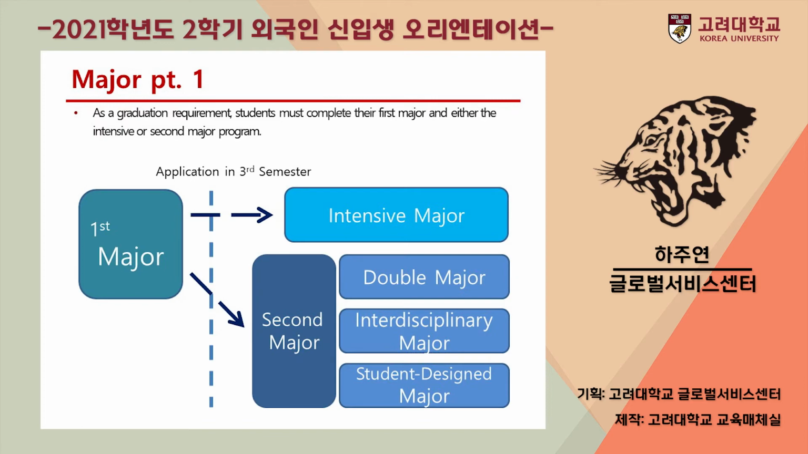Next, I would like to explain about majors at Korea University. As explained before, Korea University students are required to study a second major while they study at KU. If you prefer to focus on your first major only, you will be taking an intensive major. If you decide to study another major, it is a second major and there are 3 types of major you can decide.